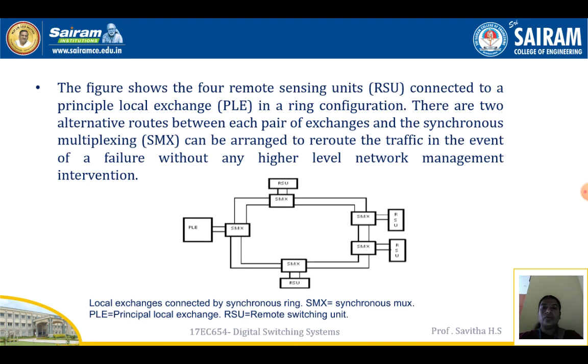The figure shows 4 remote switching units, that is RSUs, connected to a principal local exchange, PLE, in a ring configuration. There are 2 alternative routes between each pair of exchanges, and the synchronous multiplexing can be arranged to reroute the traffic in the event of a failure without any higher level network management intervention.